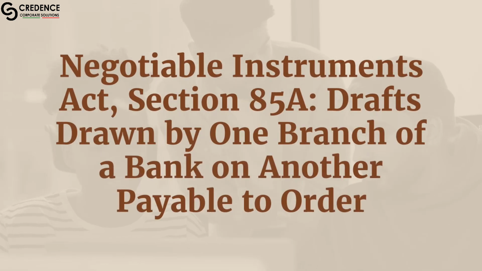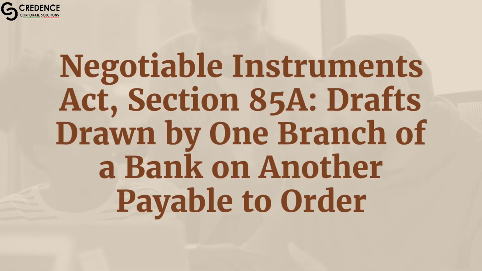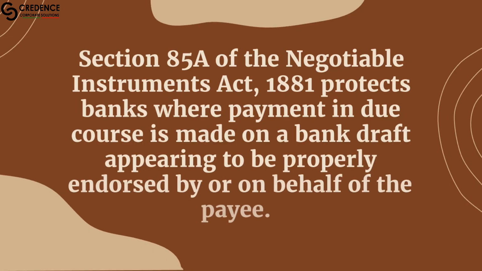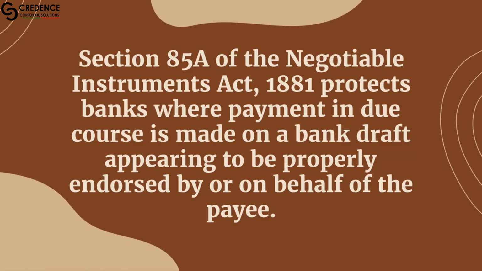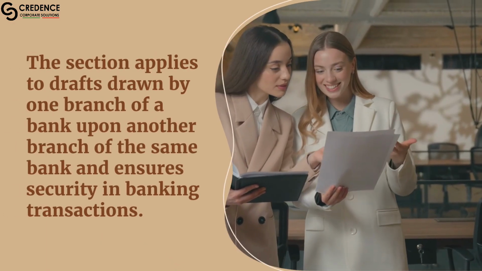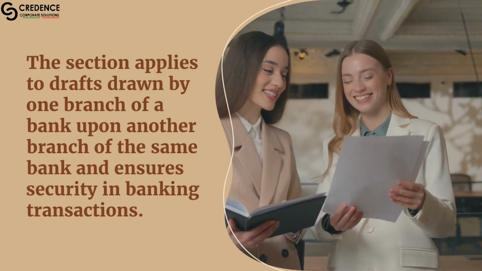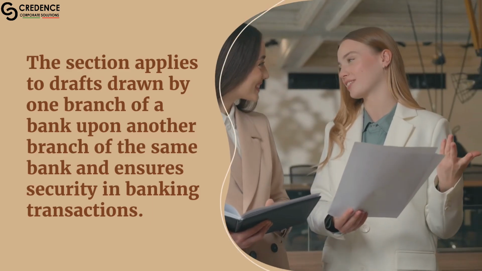Negotiable Instruments Act, Section 85A: drafts drawn by one branch of a bank on another, payable to order. Section 85A of the Negotiable Instruments Act, 1881 protects banks where payment in due course is made on a bank draft appearing to be properly endorsed by or on behalf of the payee. The section applies to drafts drawn by one branch of a bank upon another branch of the same bank and ensures security in banking transactions.